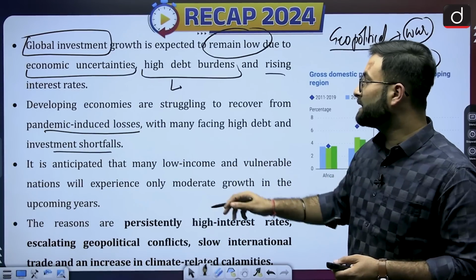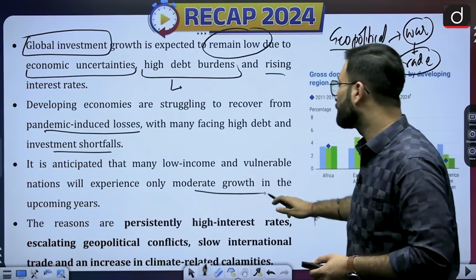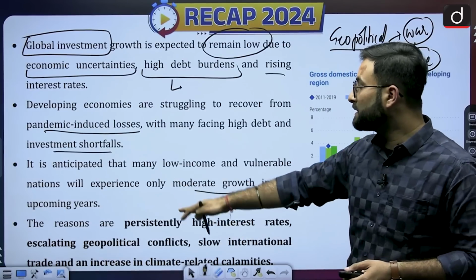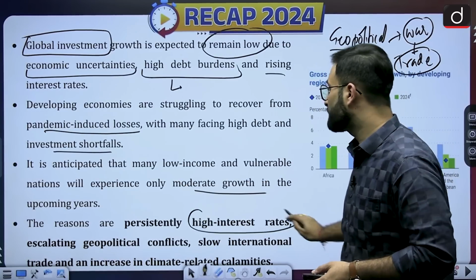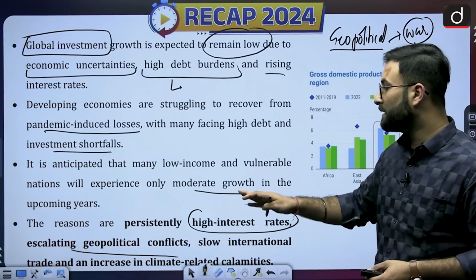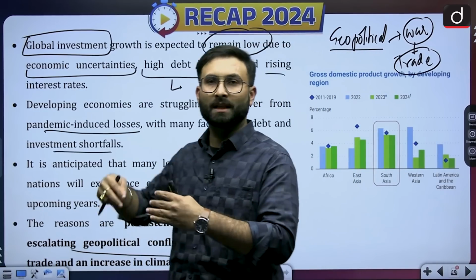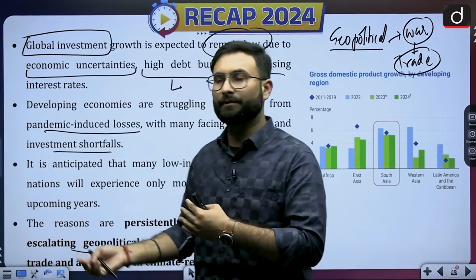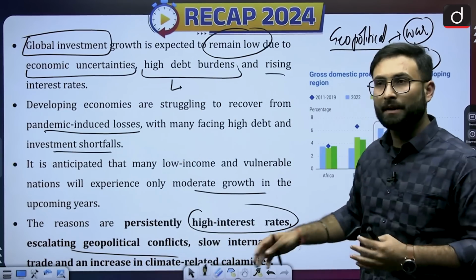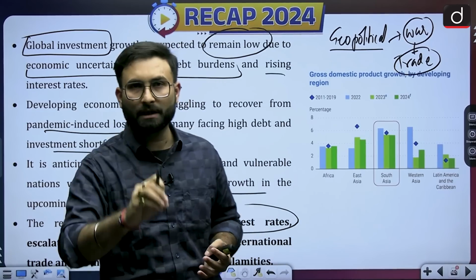Now it is anticipated that many of the low-income and vulnerable nations will experience only moderate growth. The reasons are persistently high interest rates, accelerating geopolitical conflicts, slow international trade, and an increase in climate-related calamities. We have already seen these factors, because in the last report as well we talked about all of them. Now the factors are the same, only the parameters they are working on are different.